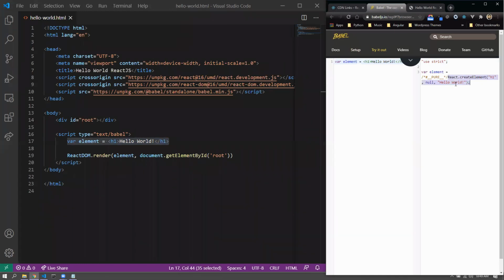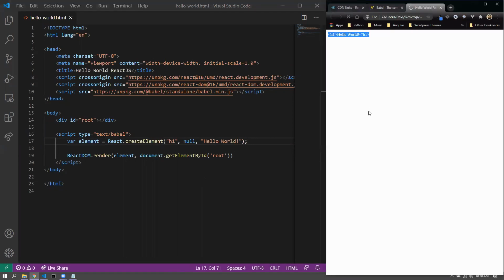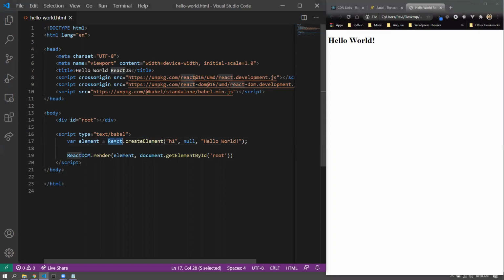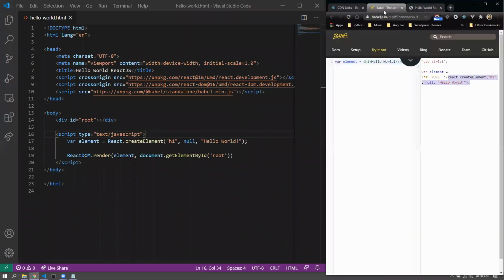So this is good actually. React.createElement happens, and this would also work rather than h1. If I just put it in here, this would work, and if I reload, this would happen. This element React is available by the React import that we have done over here. Now you'd say that this doesn't require Babel anymore. I can go for text/JavaScript, and this would work perfectly.